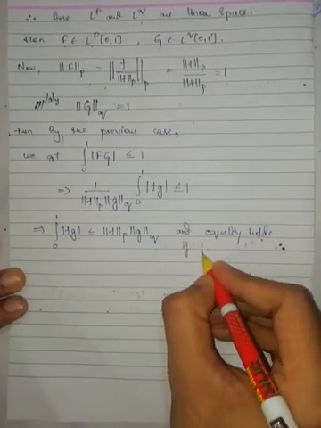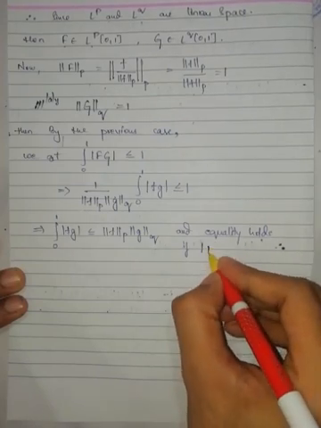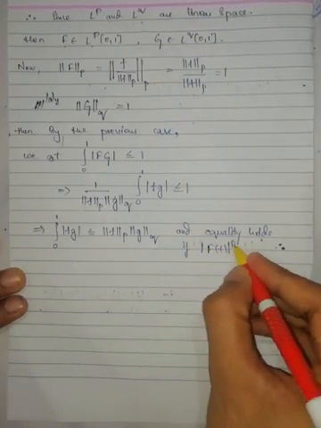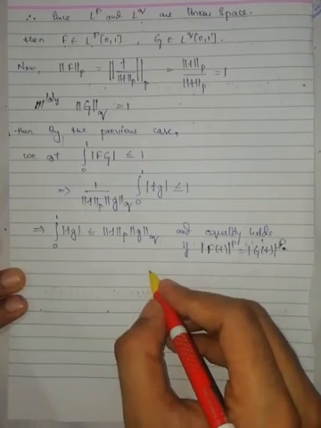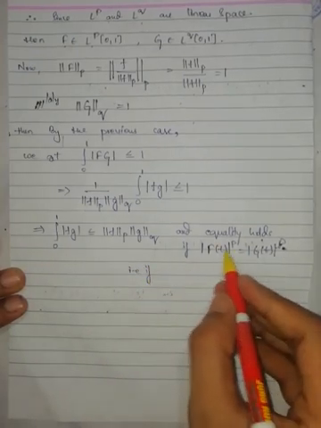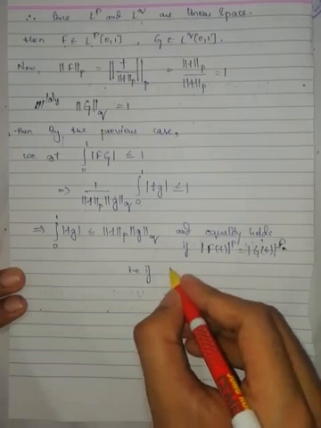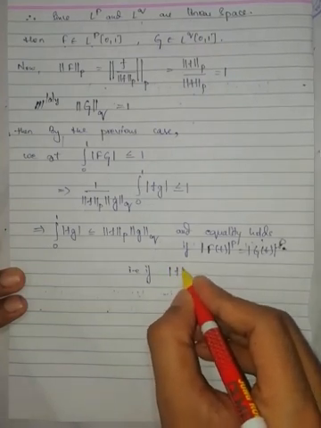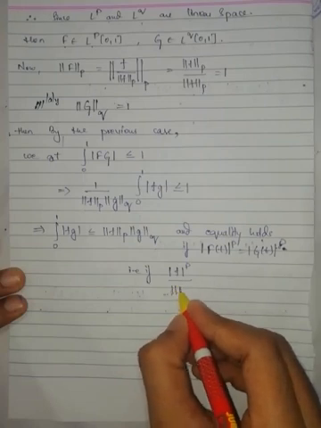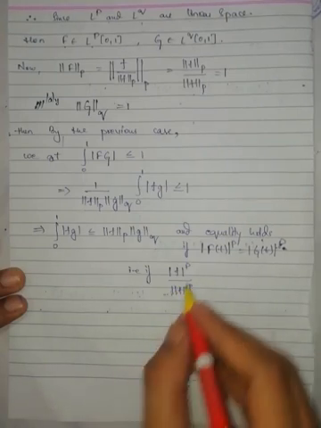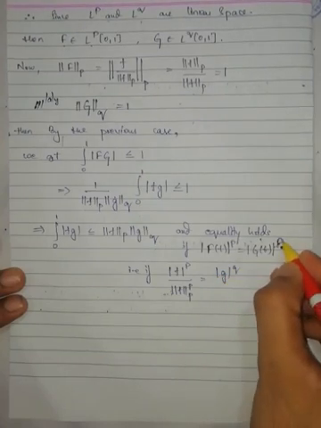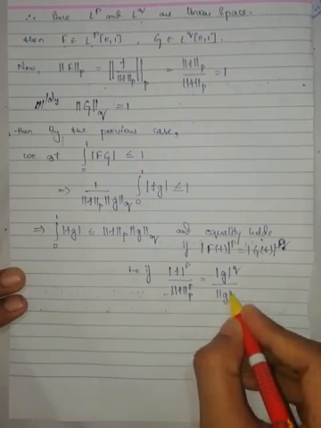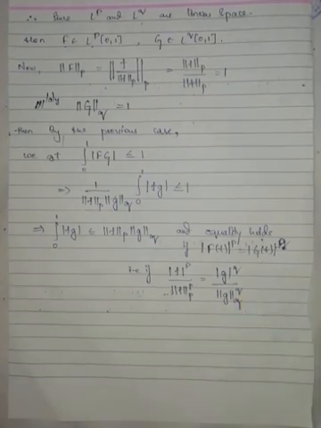if modulus of capital F of t to the power of p is equal to modulus of capital G of t to the power of p. That is, now substitute capital F and capital G: modulus of f to the power of p by p norm of f to the power of p is equal to modulus of g to the power of q by q norm of g to the power of q.